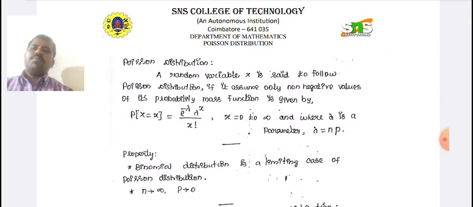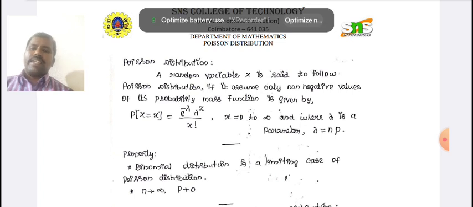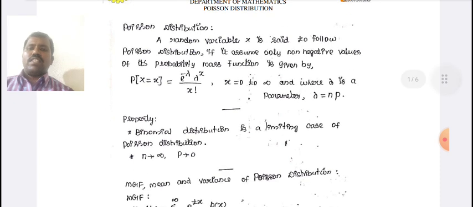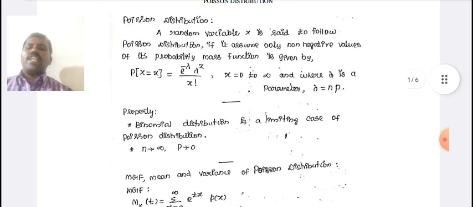Definition: a random variable X is said to follow Poisson distribution if it assumes only non-negative values and its probability mass function, PMF, is given by P of X equal to small x equals e power minus lambda into lambda power x divided by x factorial, x equal to 0 to infinity, where lambda is a parameter given by lambda equal to np.